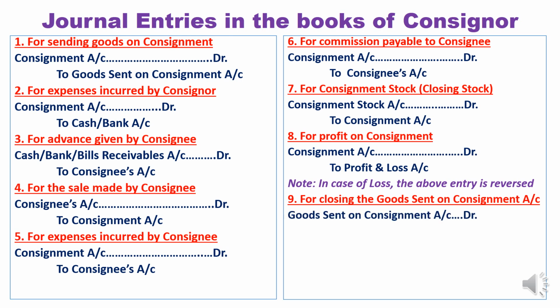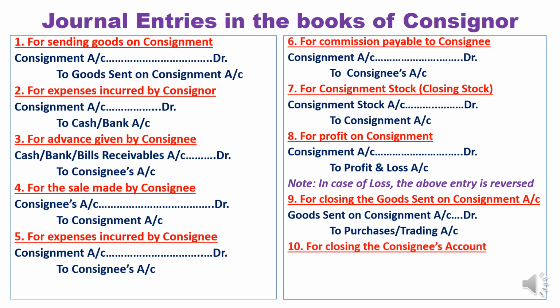how will it be closed? By transferring to trading or purchases account. The entry is goods sent on consignment account debit to trading account or purchases account. And finally, closing the consignee's account, when the amount is received from the consignee, the entry is cash or bills receivable or bank debit to consignee account. In this way, we will write the journal entries in the books of consignor.